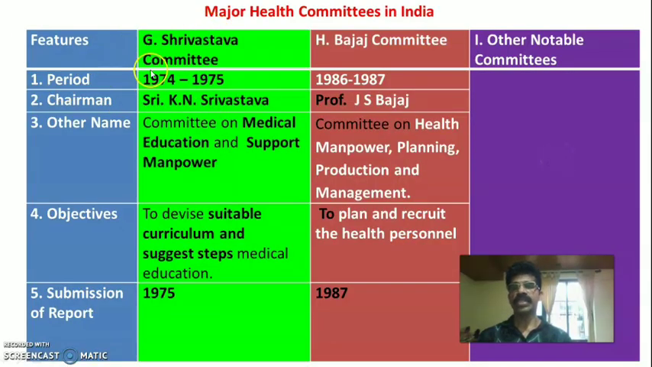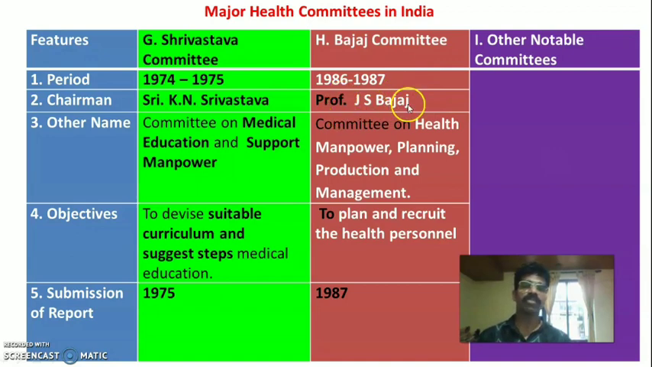Okay. Next is Srivastava committee and Bajaj committee. So comparison between Srivastava committee and Bajaj committee. The period of Srivastava committee was 1974 to 1975. Bajaj committee was 1986 to 1987. The Government of India appointed another committee under the chairmanship of Sri K.N. Srivastava in 1974. So the chairman for the Srivastava committee was Sri K.N. Srivastava. The Bajaj committee chairman was Professor J.S. Bajaj. He was the professor of AIIMS New Delhi.